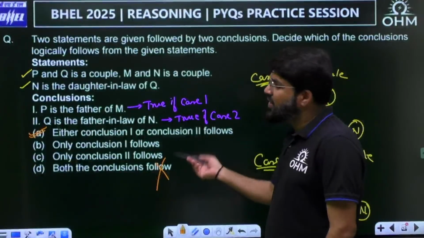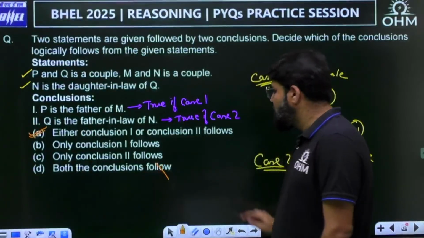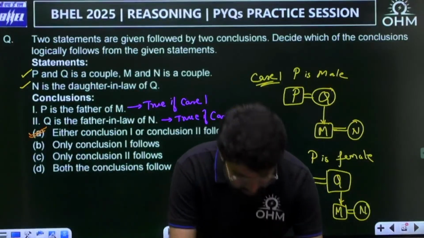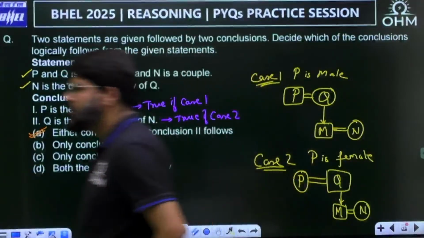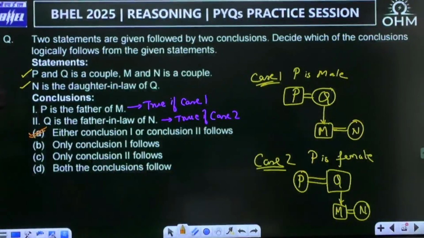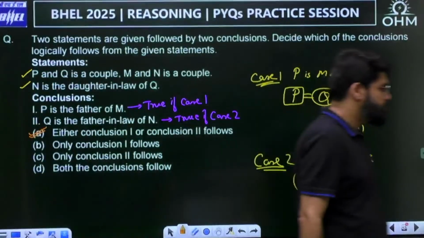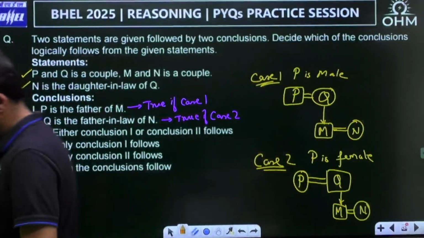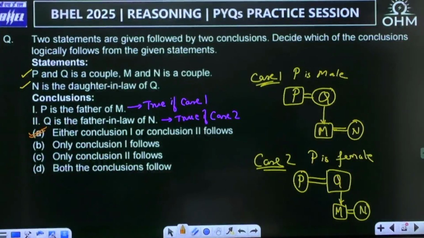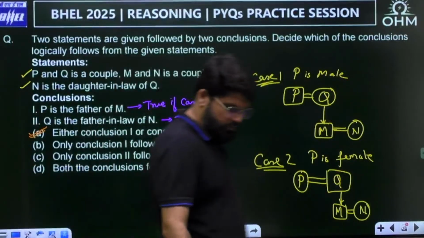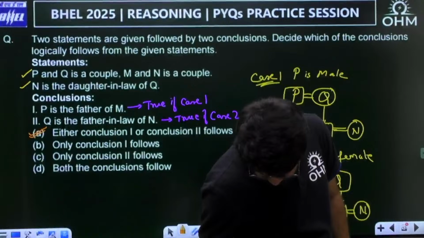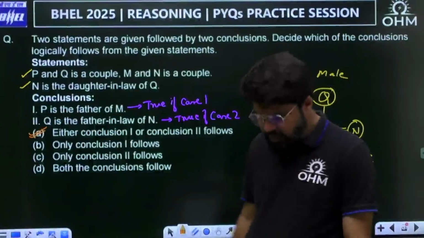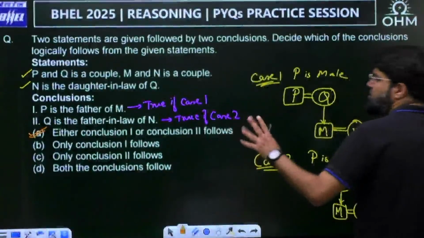So both cannot follow and we cannot be certain that 1 follows or 2 follows, but any one of them will follow. So the best option that you can mark is option number A. Correct, Bhargav? Okay, option number A. Then let's go to the next question. Yes, Bharat. Yes, Shirisha, correct. Sarita, correct.